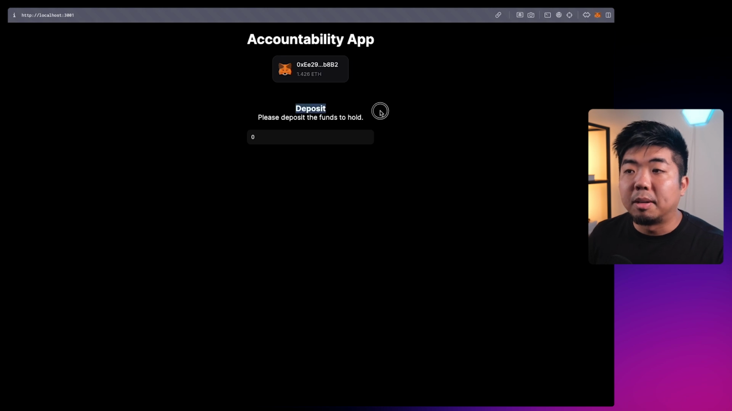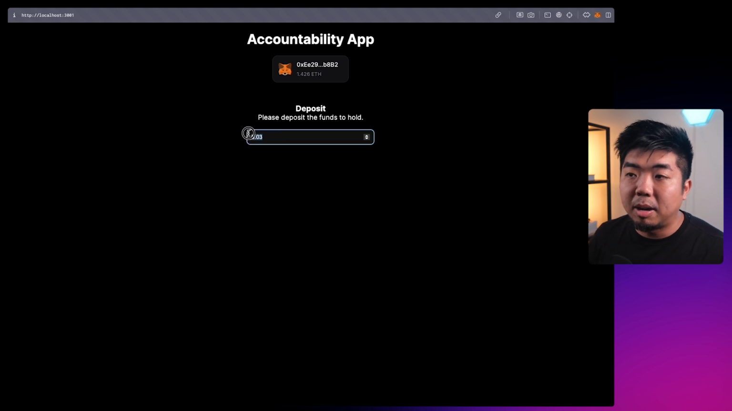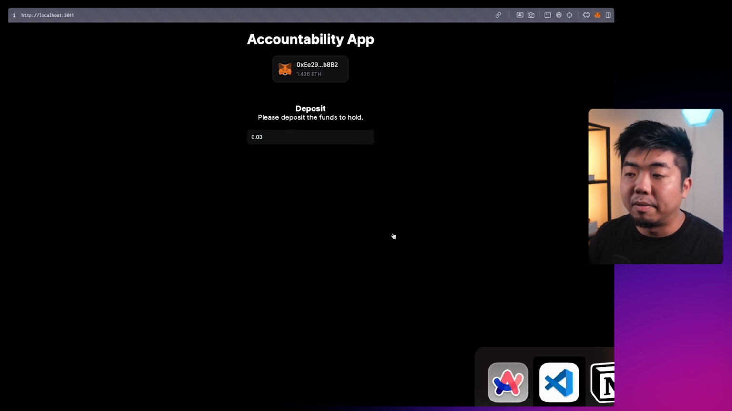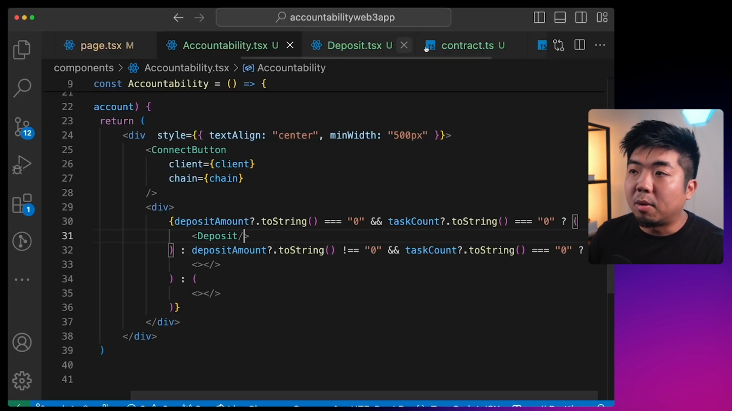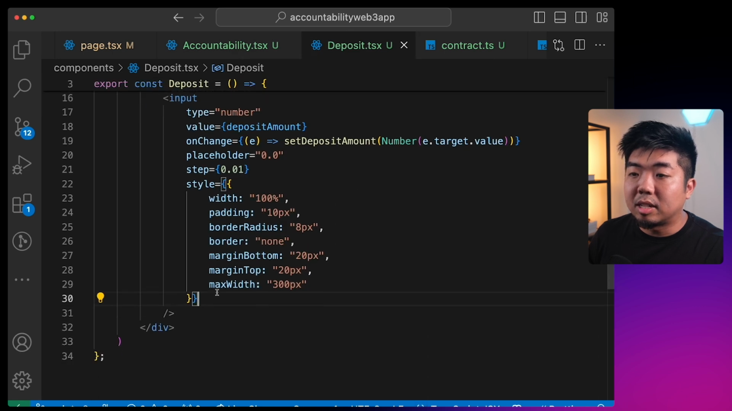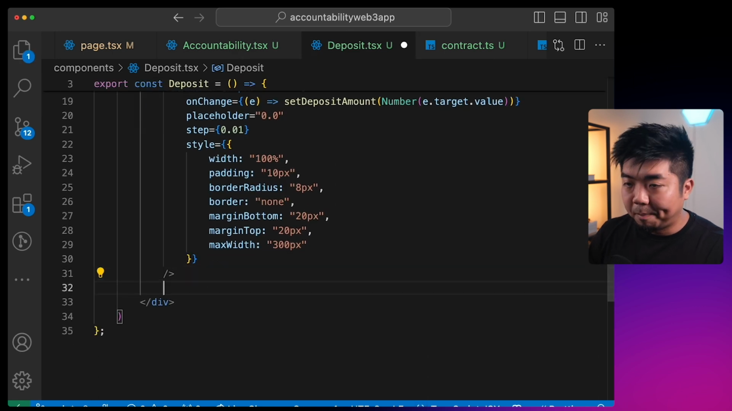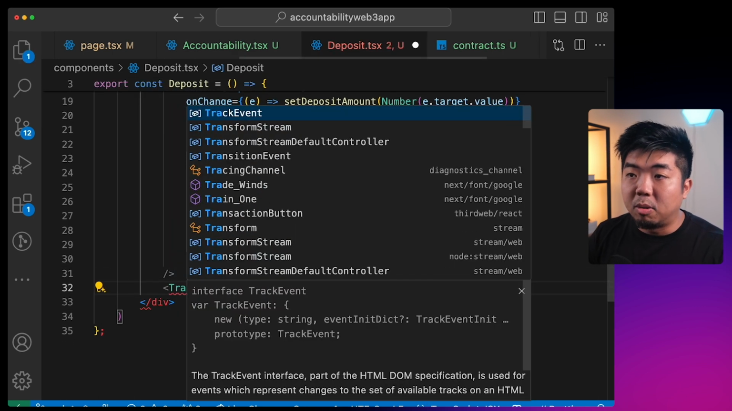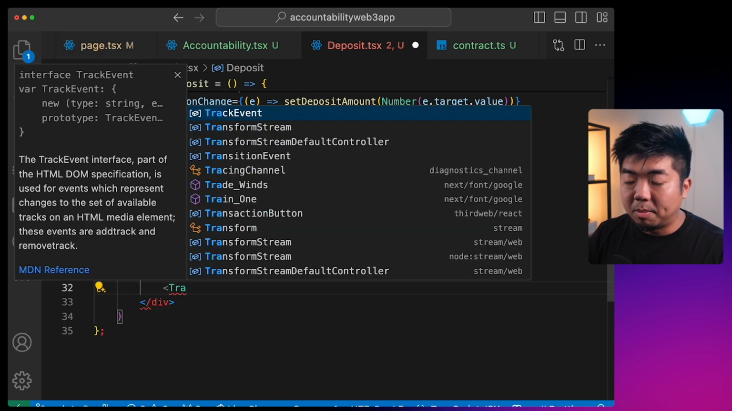And we should see our deposit. Please deposit the funds to hold. And we have our input field here. So once a user inputs something, we should have a button here that calls our deposit function from our smart contract and deposits the amount that's within this input field. And to do that, we'll come back to our deposit.tsx file. And under the input here, we're going to use a UI component from thirdweb called the transaction button.